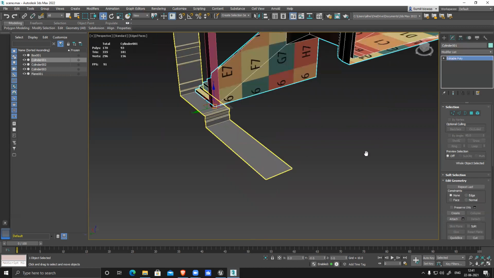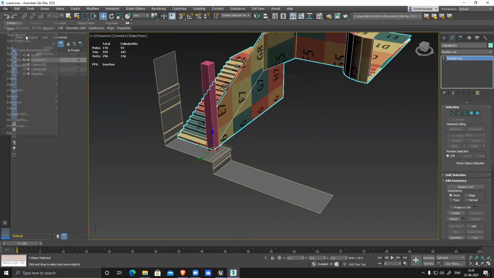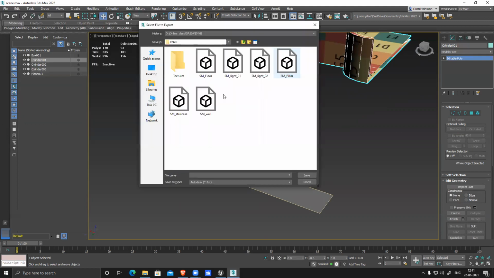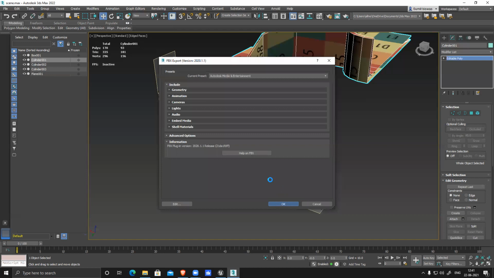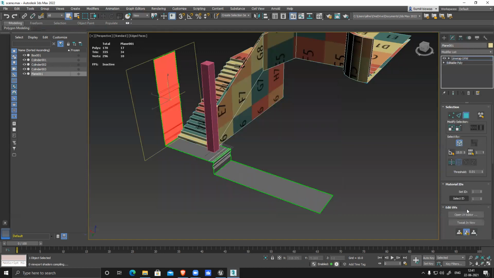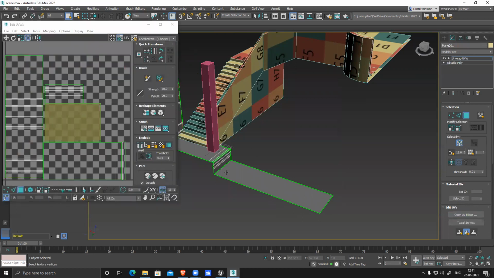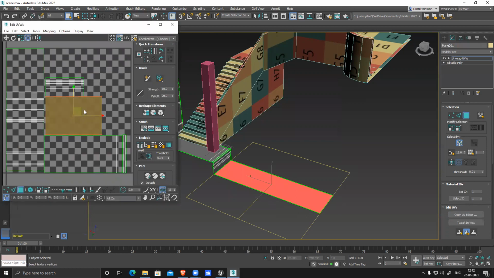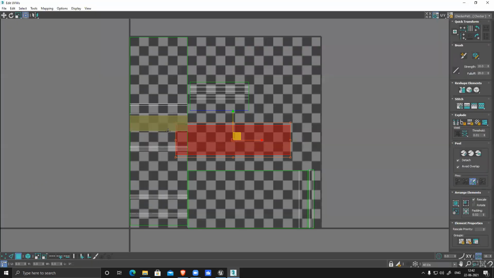Done. Select this one. So this particular model, I have to export one more time. Export selected. The staircase, overwrite it. And this one, I have to fix the UV and update the texture as well. Where is it? This one. Right click, relax, relax. It relaxed perfectly.